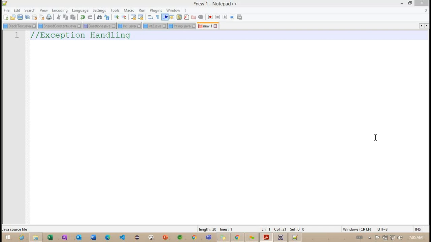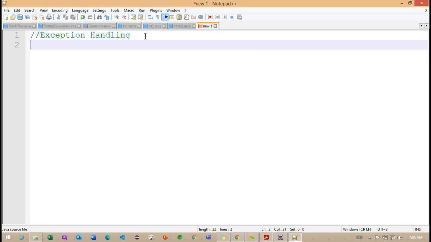We are going to work with exception handling using these keywords. The first keyword is try, the second keyword is catch, the third keyword is throw, and the fourth keyword is throws, and there is one more. These are the 5 keywords. Using these 5 keywords, we are going to work with our exception handling.